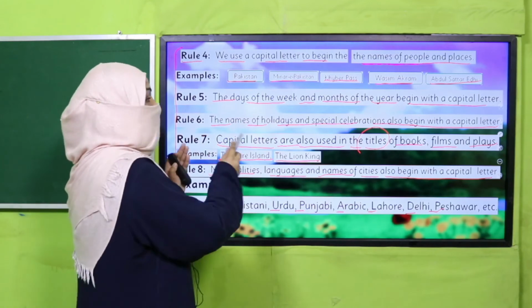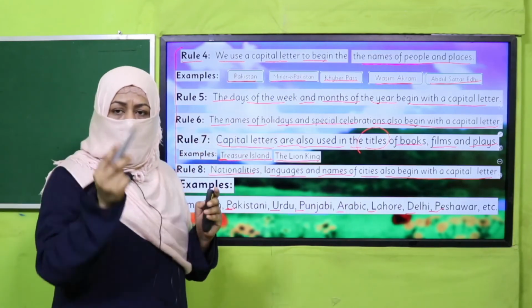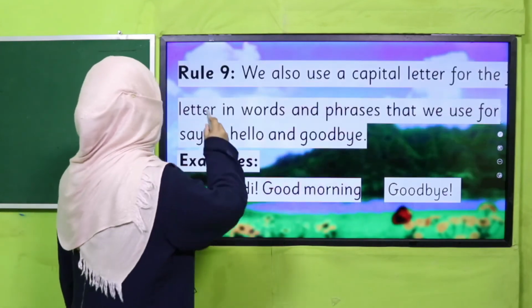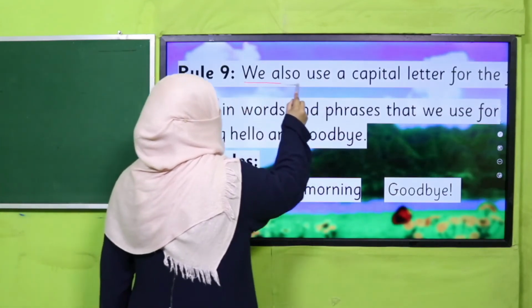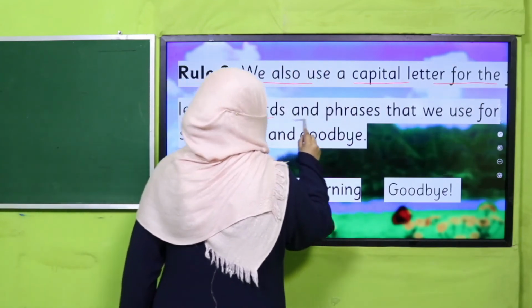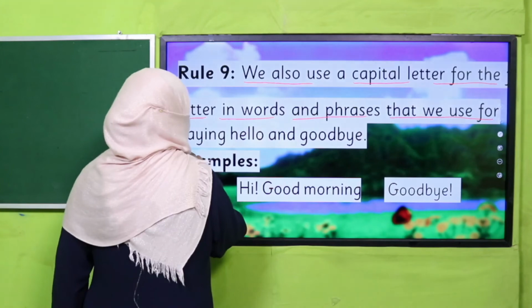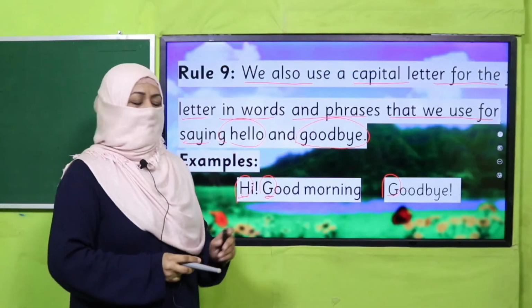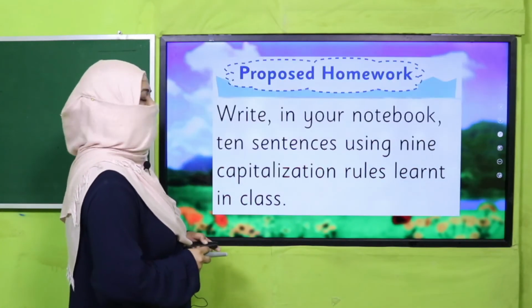So to make notes and to recall them, we have made them in detail. Okay, and the last rule for today is we also use a capital letter for the first letter in words and phrases that we use for saying hello and goodbye. Like if you are saying Hi, Good morning, you will write it with capital letters. Goodbye, with a capital letter. Right? Are you clear? Okay, so it's time for your homework.